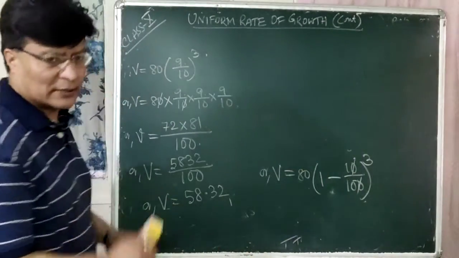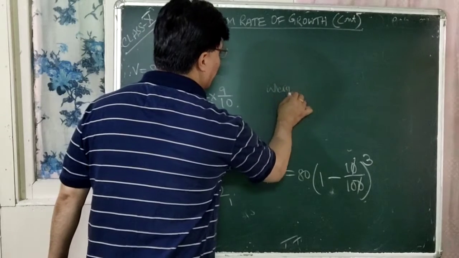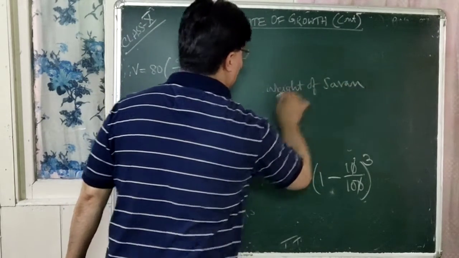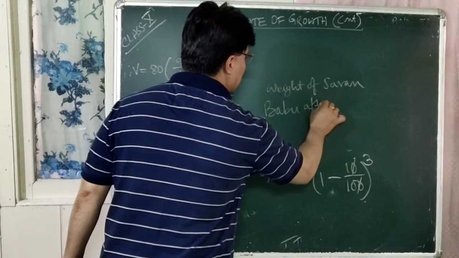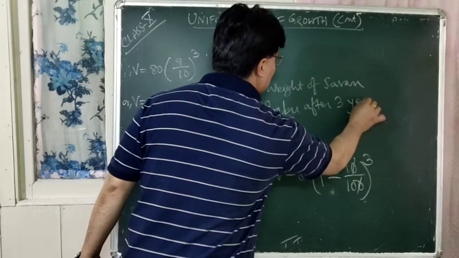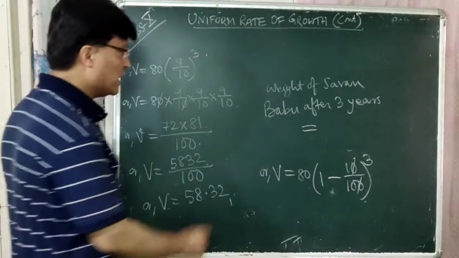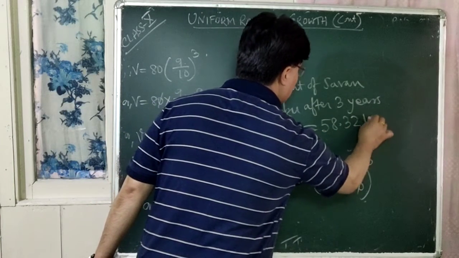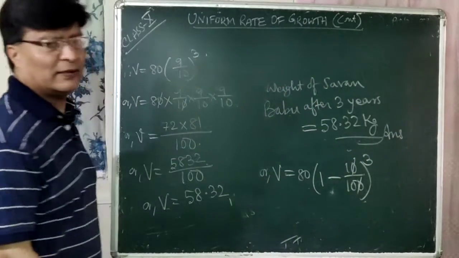So this is your answer. So you have to write down the answer also. Weight of Saban Babu after how many years? After 3 years is equal to how much is it? It is 58.32 kg. So this is your final answer.